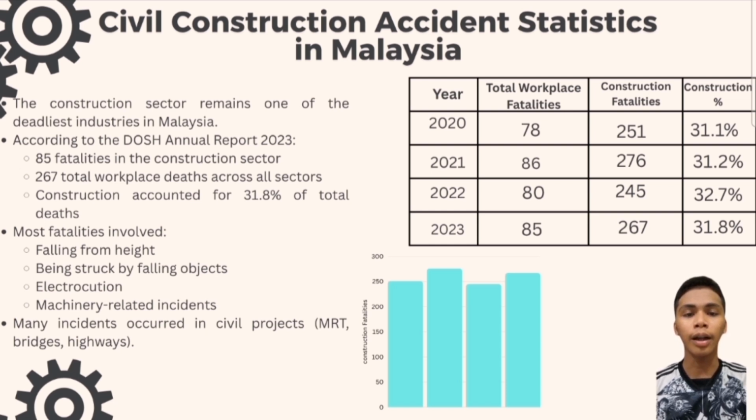Looking at the table and bar chart, we can see a consistent trend over the past 4 years. Construction-related deaths have remained high, hovering around 31% to 33% of total workplace fatalities. This clearly shows that more needs to be done to improve safety in this sector. These statistics are a wake-up call. They emphasize the urgent need for stronger safety measures, better training, and stricter enforcement on construction site.